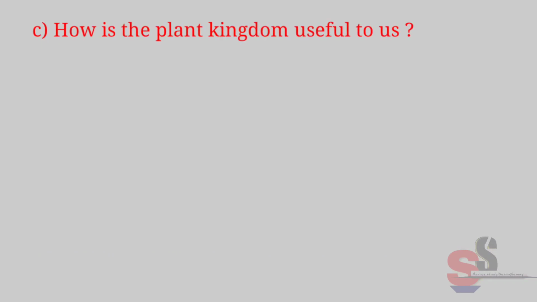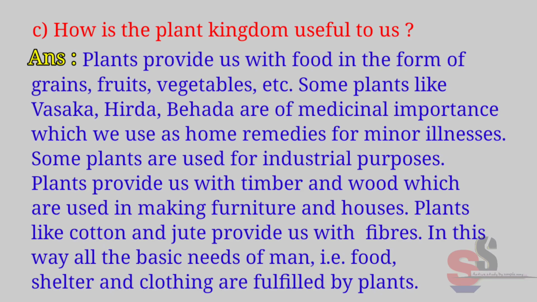C. How is the plant kingdom useful to us? Answer. Plants provide us with food in the form of grains, fruits, vegetables, etc. Some plants like Vasaka, Hirda, Behda are of medicinal importance, which we use as home remedies for minor illness.